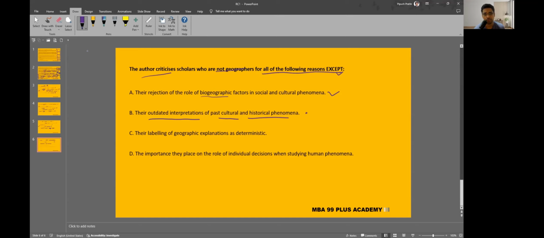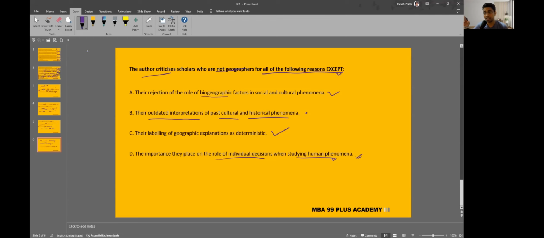I'm not sure about this. Their labeling of geographic explanation as deterministic. They said that scholars put a deterministic tag on geography while not on other disciplines. The importance they place on the role of individual decisions while studying human culture. That is true. The example of fur.